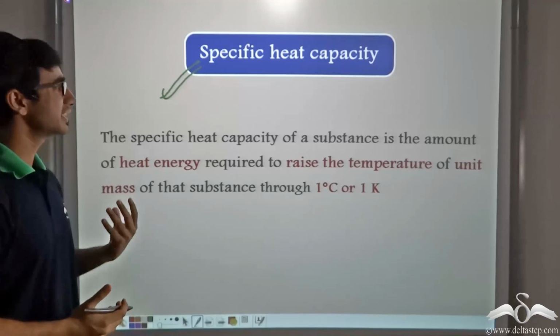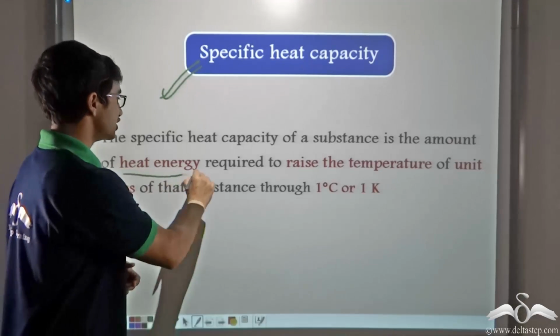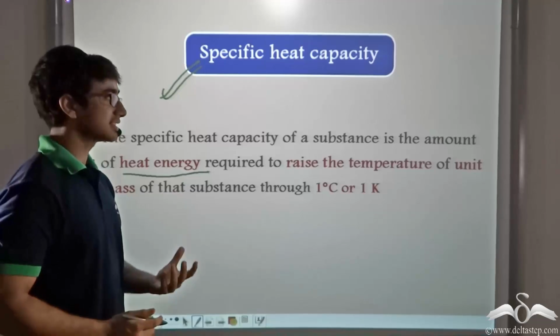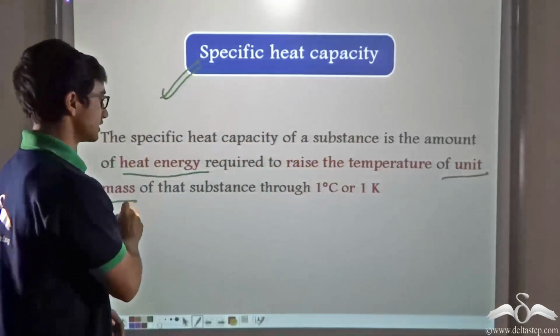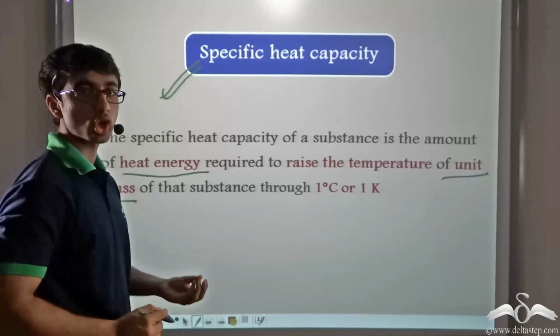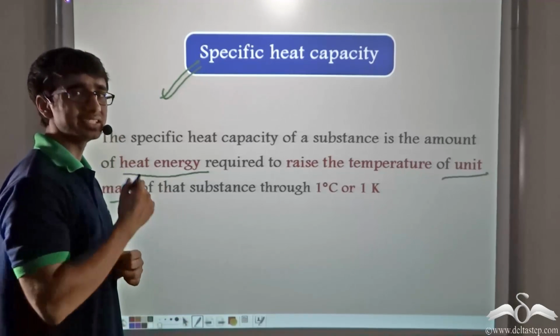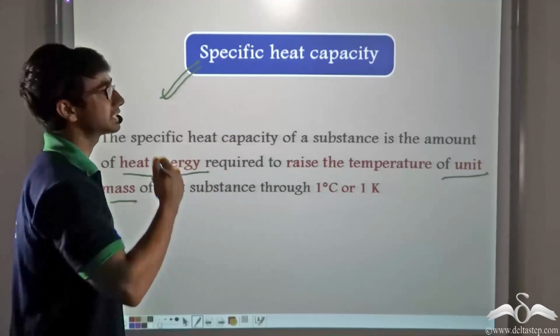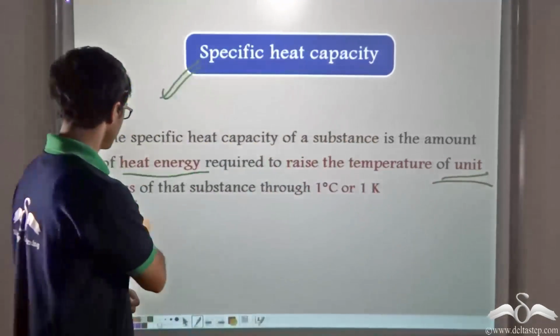So what is the specific heat capacity of a substance? It is the amount of heat energy that is required to raise the temperature of unit mass of the substance through 1 degree Celsius or 1 Kelvin. Notice that there has been a slight difference in definition as compared to heat capacity. Over here, the term unit mass has been added.